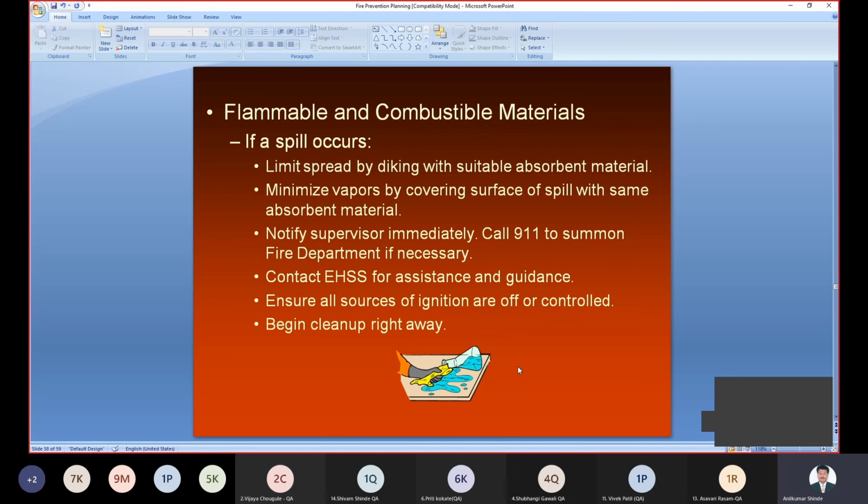So if a spill occurs, some of the metal which is spilled on the floor, we can remove that spilled metal with the help of a suitable absorbent material. Right. So we can remove whatever metal is spilled on the floor, and to avoid the problem, minimize the vapors by covering the surface of the spill. That's why this absorbent material can be used for removing all these things.